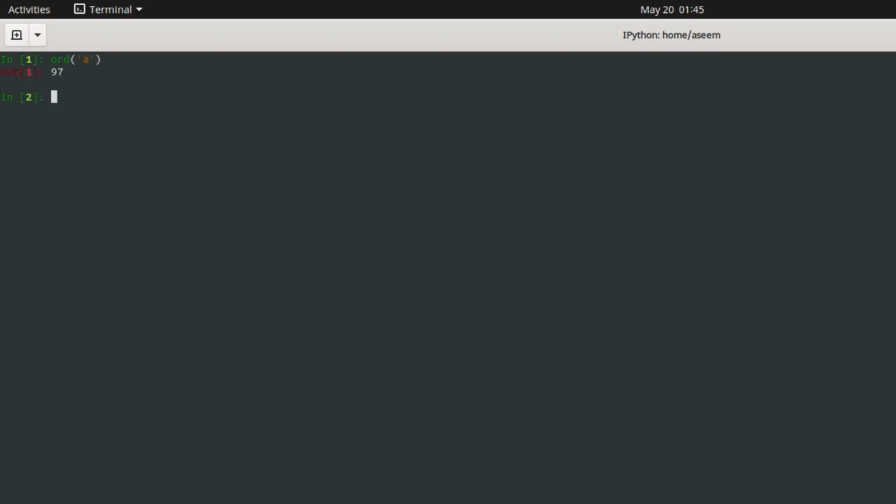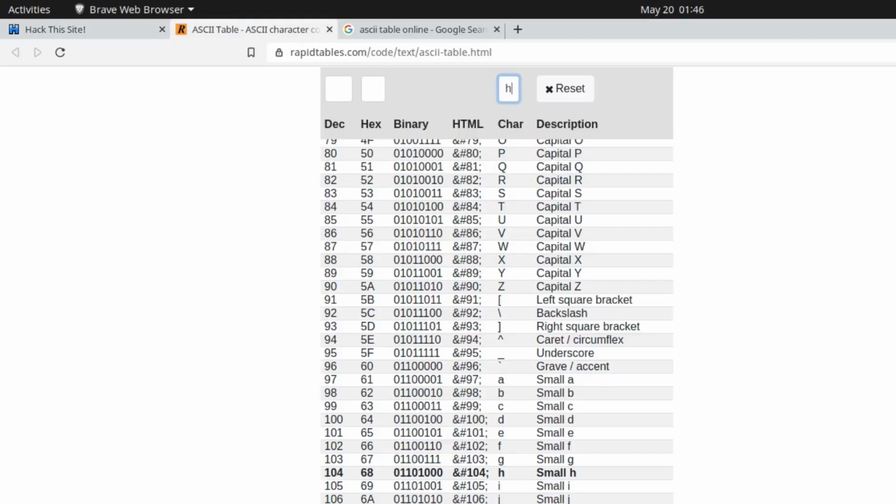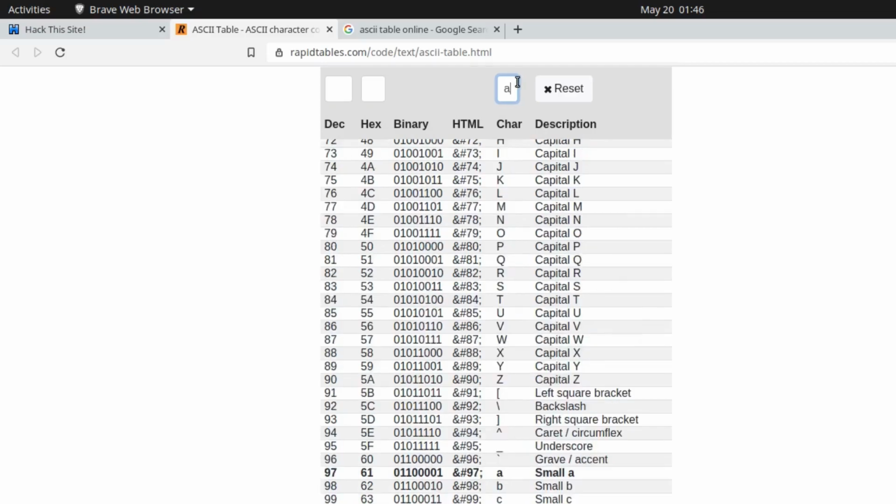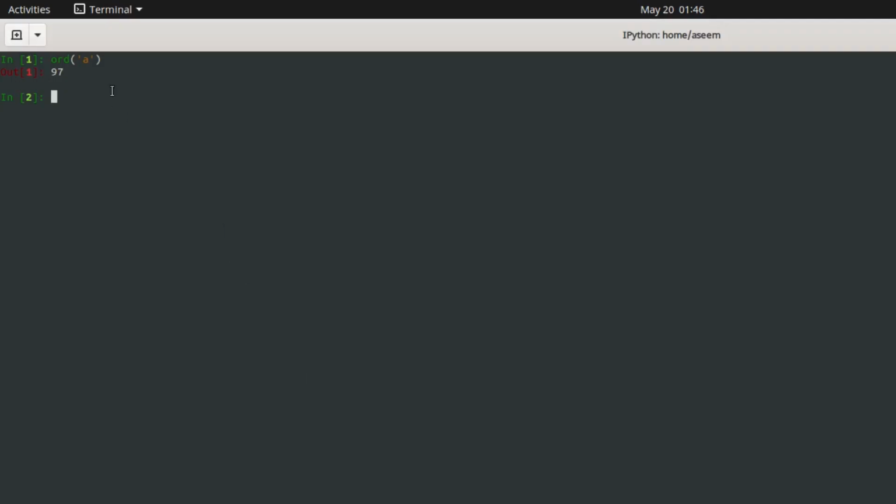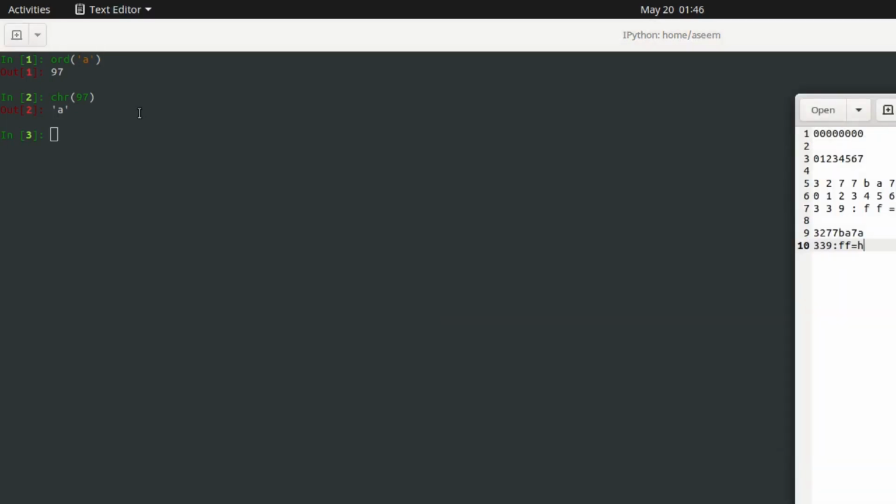ORD: if we do ord, it would show the ASCII value of that. If we check A, A is 97. And if we want to convert it back to the character form, we would do it like this. CHR is for converting a number to a character, and ORD is for converting a character to a number.